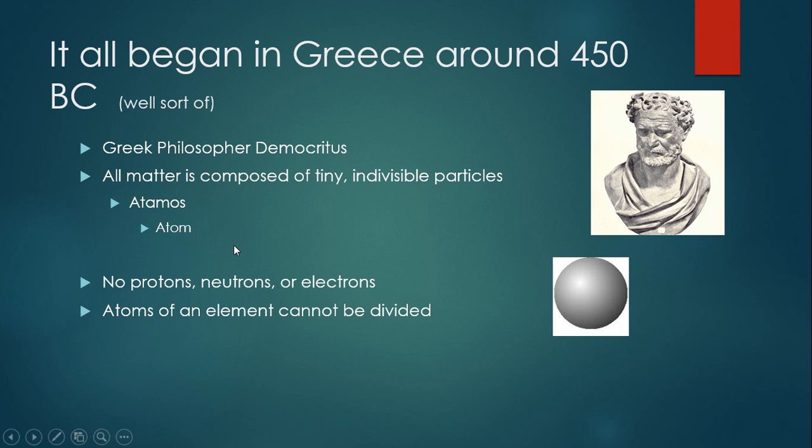And his idea was that these atoms were tiny indivisible particles, just like ball bearings or something along those lines. He didn't have any idea about protons, neutrons, and electrons, and atoms of an element could not be subdivided. So once you got to the atom level, you were as small as you could possibly get.